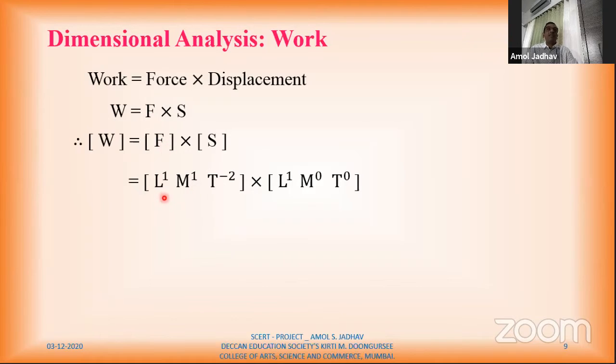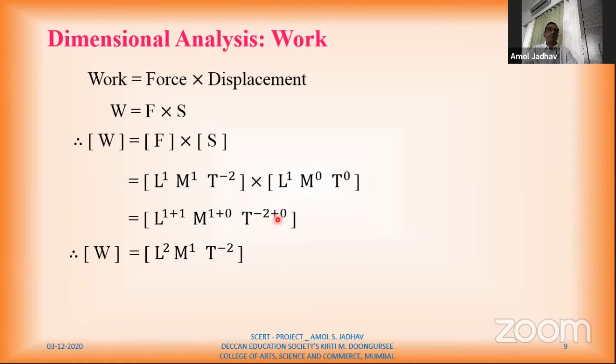So dimension for force is L1, M1, T minus 2. Dimension for displacement is L1, M0, T0. So by solving this, we get L raised to 1 plus 1, M raised to 1 plus 0, and T raised to minus 2 plus 0. So we have these dimensions: L2, M1, T raised to minus 2.